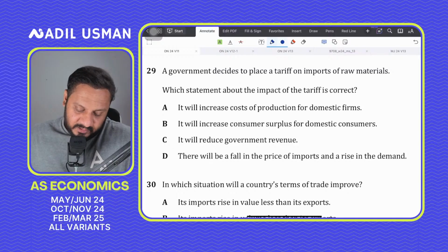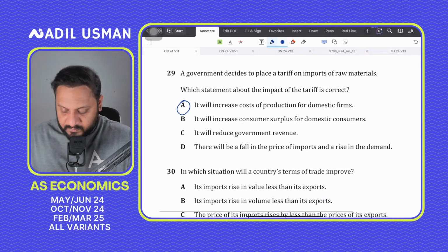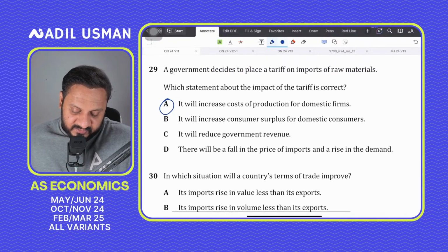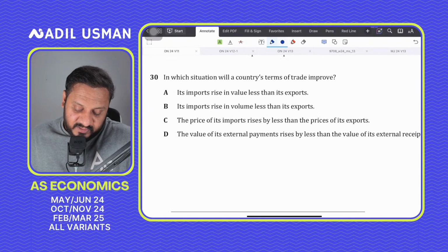Which statement about, again, it's very easy. It increases the cost of production for domestic firms, because firms are importing, so that makes the import of raw material expensive. 30. In which situation will a country's terms of trade improve?